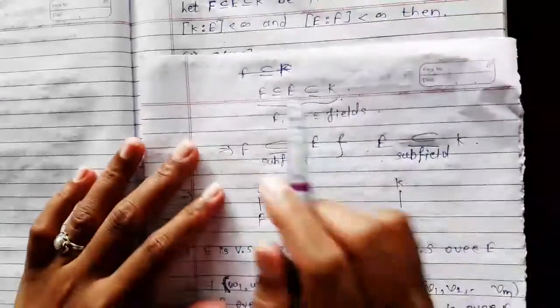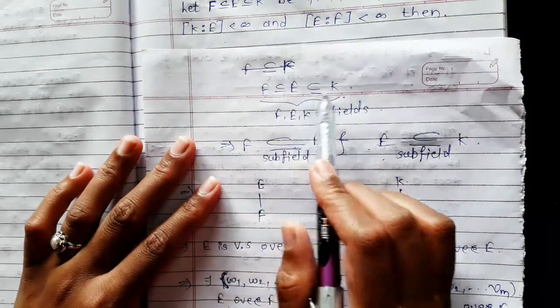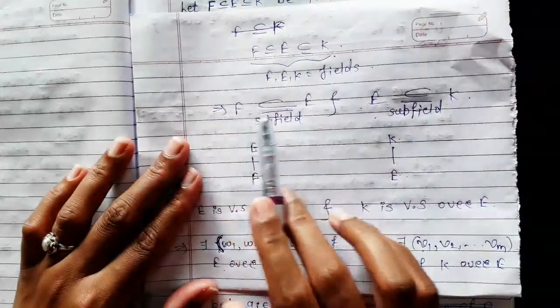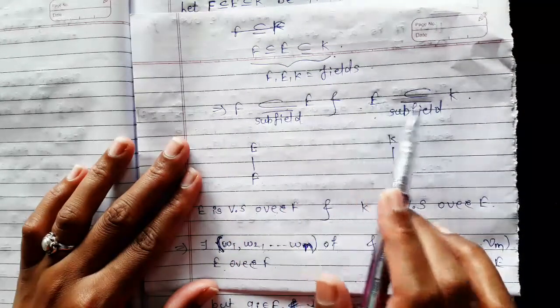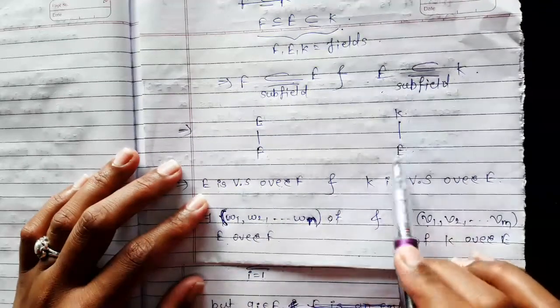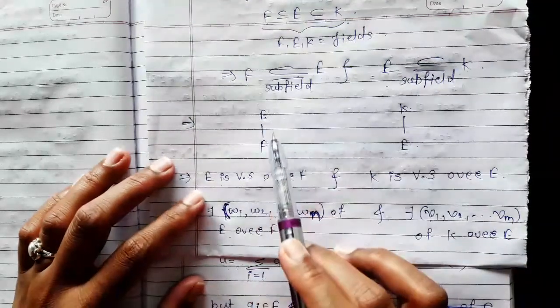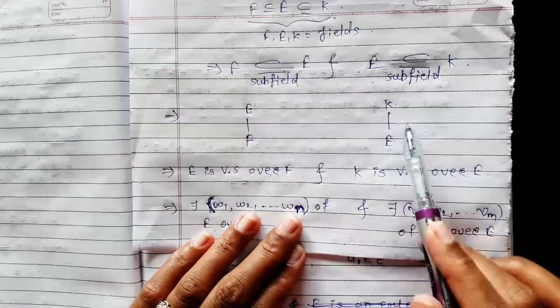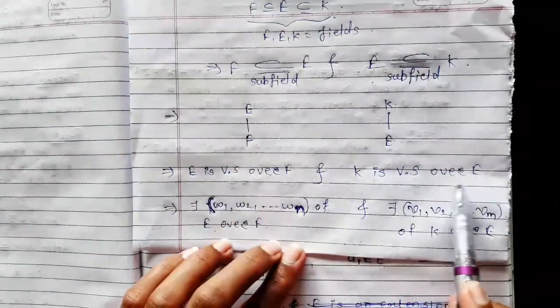As it is given that F ⊆ E and E ⊆ K and F, E, K are fields, this implies that F is a subfield of E and E is a subfield of K. That is, E is an extension of F and K is an extension of E. And as E is an extension of F, E is a vector space over F. And K is an extension of E, so K is a vector space over E.